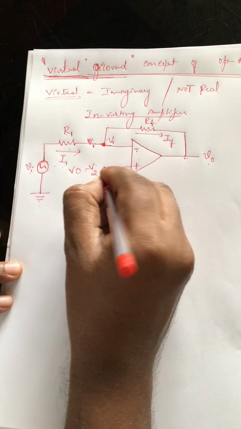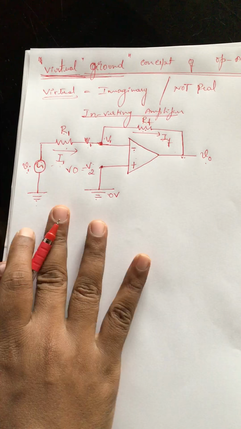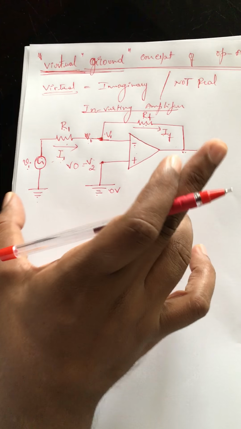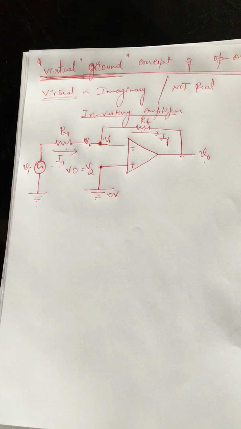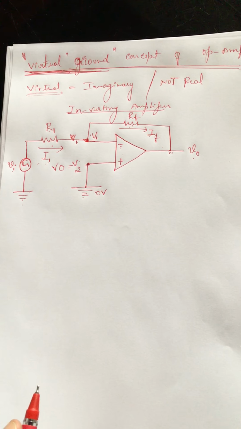Okay, now V2 has been grounded. So this is a circuit I'm going to use, what we call the inverting amplifier circuit. I'm going to discuss more detail on this in an upcoming topic. But this is a circuit I'm going to use as a reference to understand what we mean by the virtual ground concept.